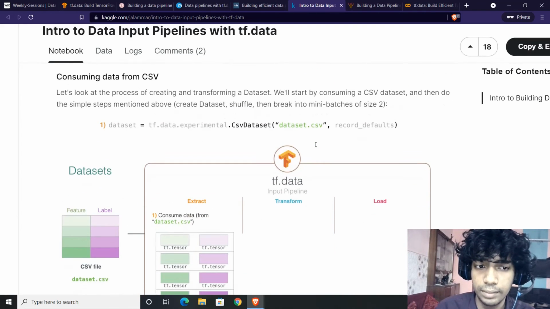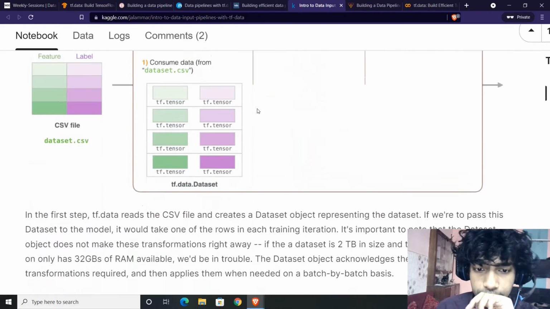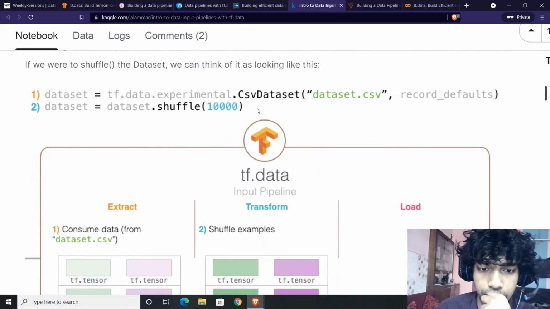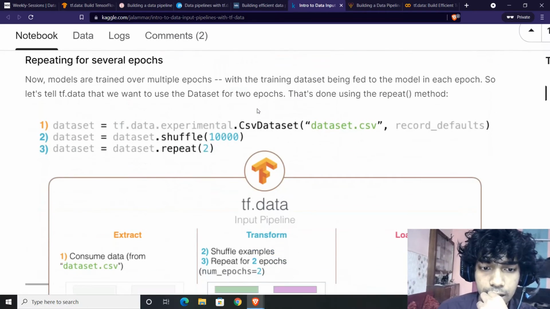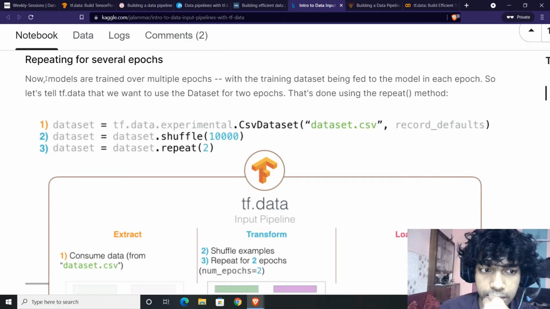So let's say you want to deal with CSV files. We are provided with tf.data.experimental CSV datasets. Shuffle is to arrange and randomize the data. Then you have repeat, so as to enable the data to be repeated so that you can iterate over the data multiple times. These are flags which are provided. Models are trained over multiple epochs for the training.